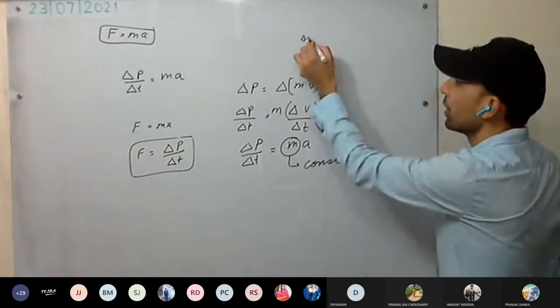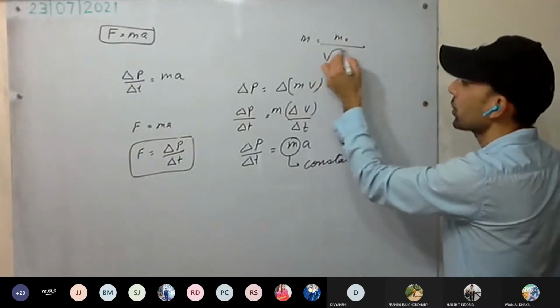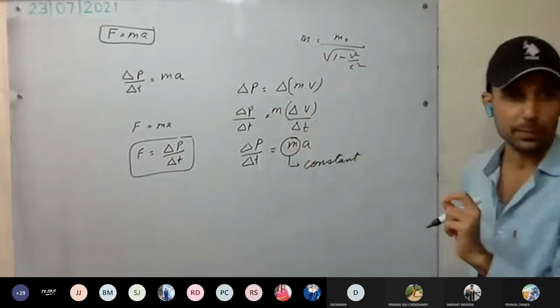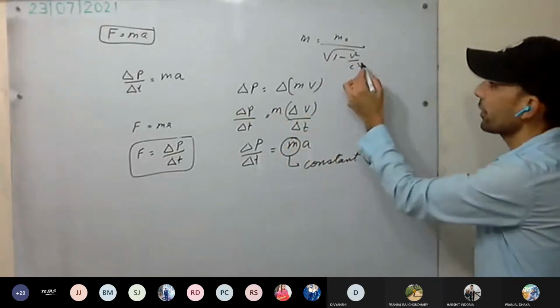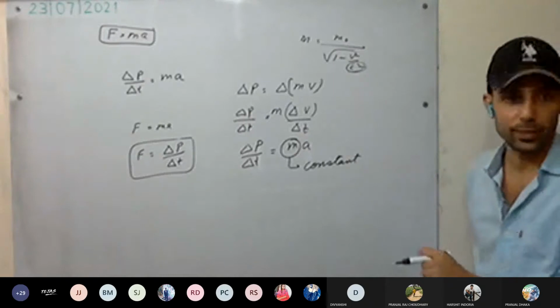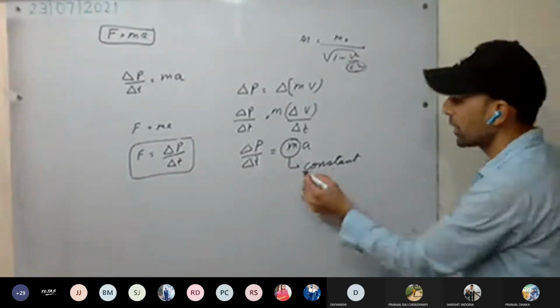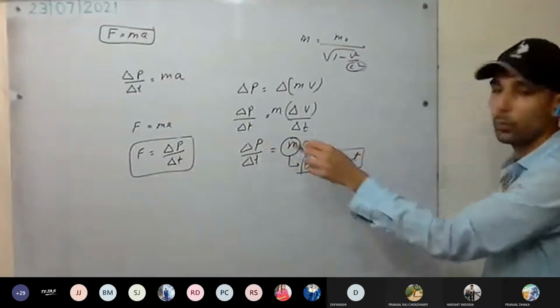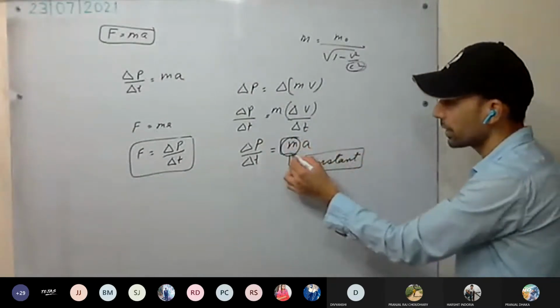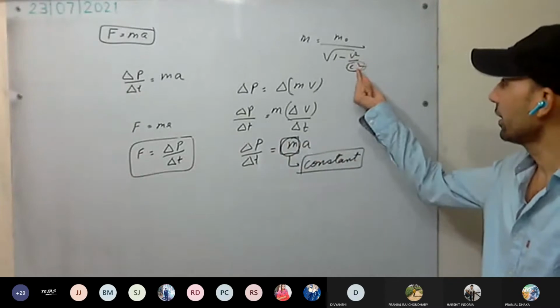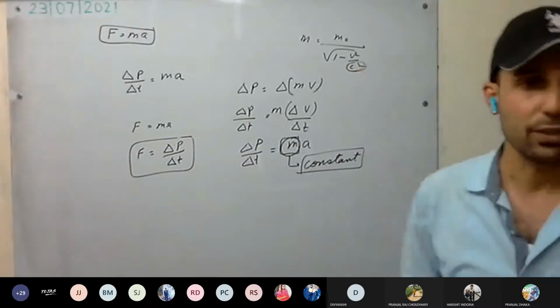And there was one formula: mass equals m naught upon root of 1 minus v square upon c square. For velocity as well, we assume it is very, very less compared to the speed of light. So two things we have assumed: throughout the motion the mass remains constant, and the body is moving with velocity much less than the speed of light.